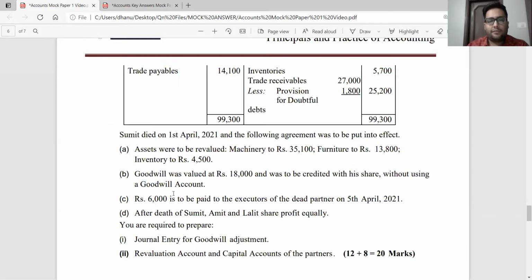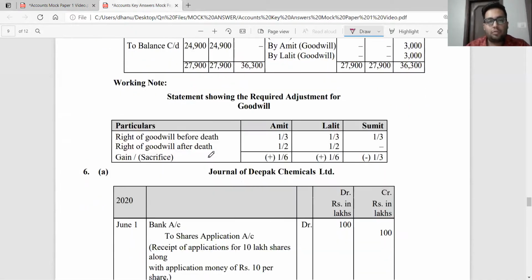Chalo, let us see. The first one, they say give journal entry for goodwill adjustment. For goodwill adjustment, what do I need? I need sacrifice ratio, gain ratio. How do I calculate? My old ratio was equal 1:1:1. My new ratio is again equal 1:1. So if I calculate my sacrifice ratio, what do I get, sir? Sacrifice ratio is equal to, under sacrifice, which is more, old or new? Under sacrifice, old is going to be more. So old share minus new share.